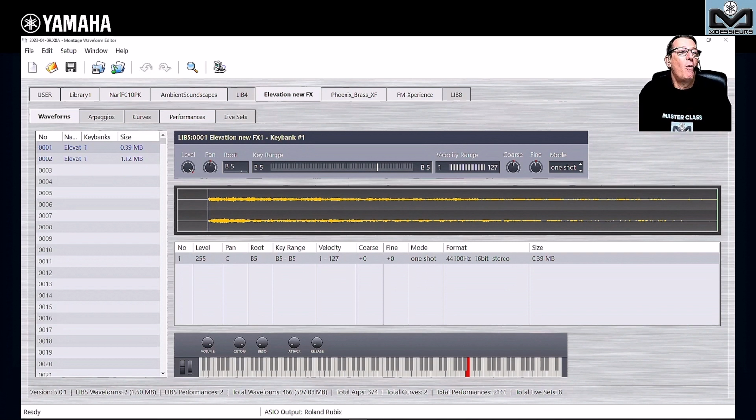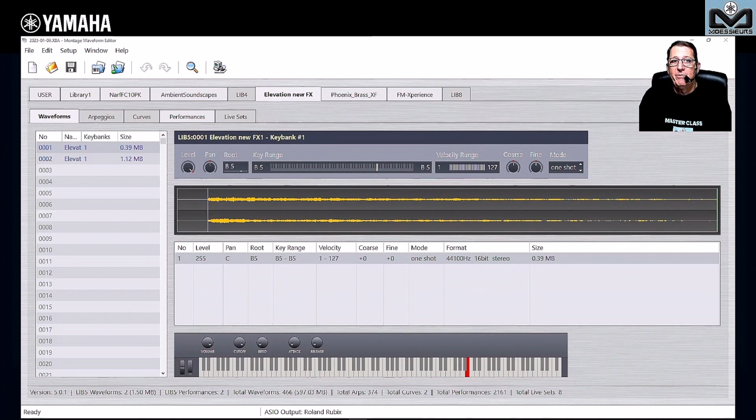Okay, so waveform editor. The first thing you need to really understand is that this is really different from the tools. For the tools, you need to be connected to the device through USB. You need to install the driver.